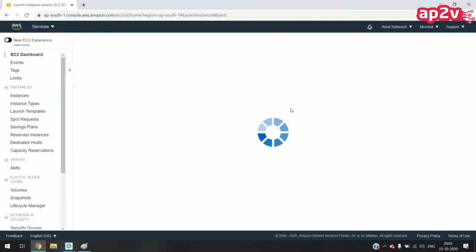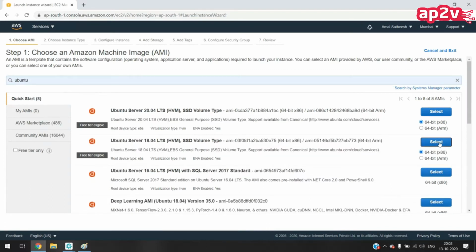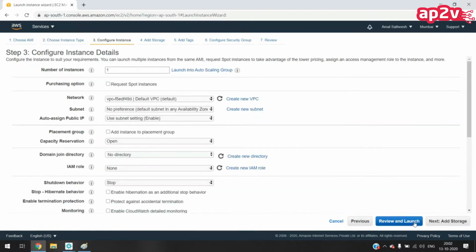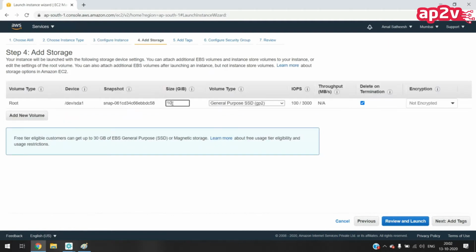Let me launch one. I'm giving the size as 10 GB. The root disk of this instance will be of 10 GB size.